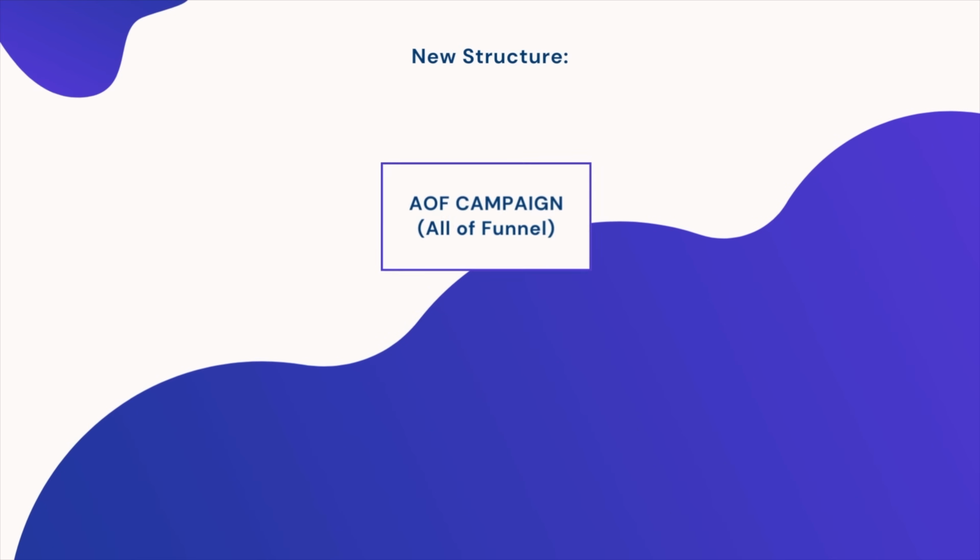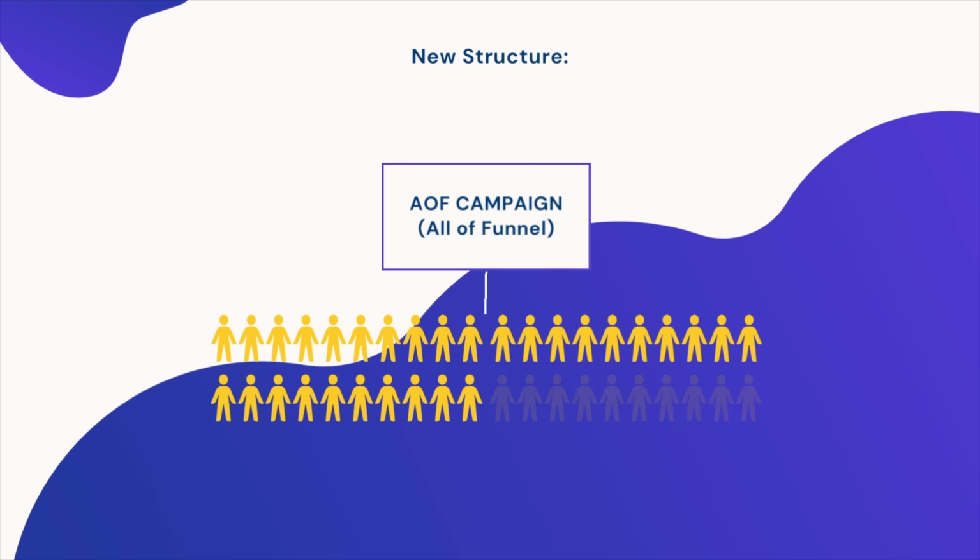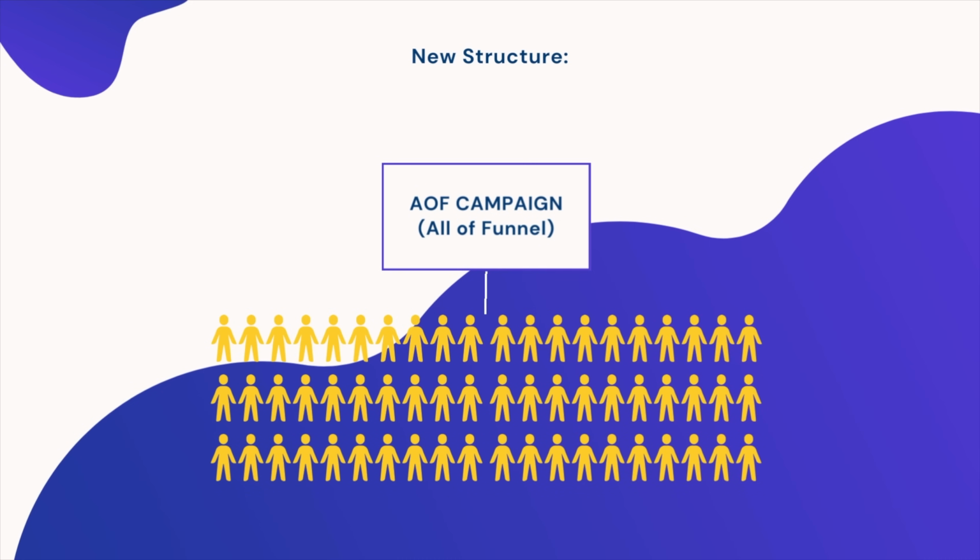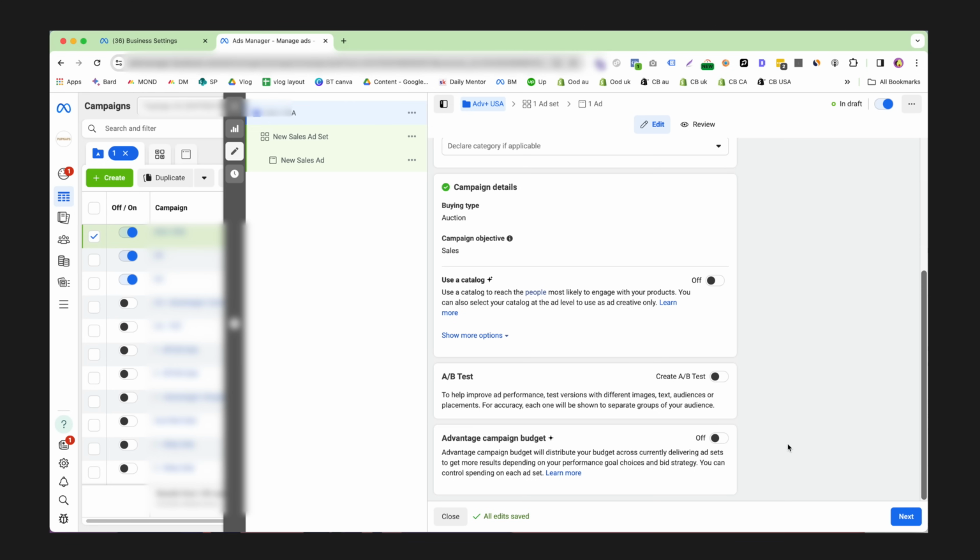So the structure is going to be the following: one campaign at the moment. The only time that you would create multiple different campaigns is if you have multiple offers or multiple different types of products, which is more advanced, and we can chat about that in a bit because I really want to start teaching you how to create an ad set. If that confused you, I promise you it's going to make a lot of sense in a second.